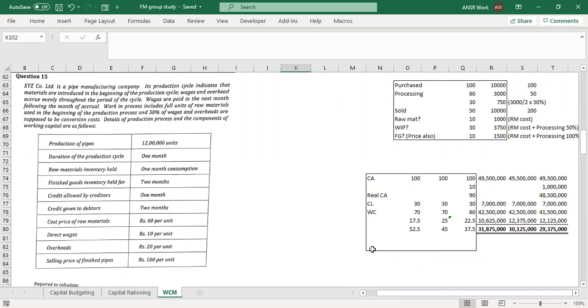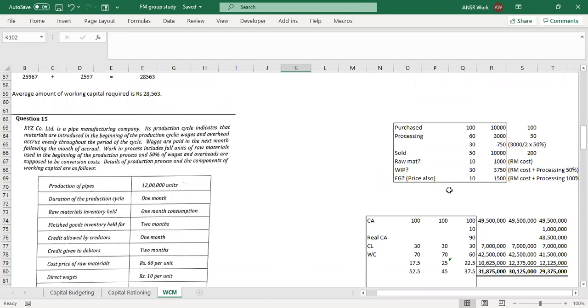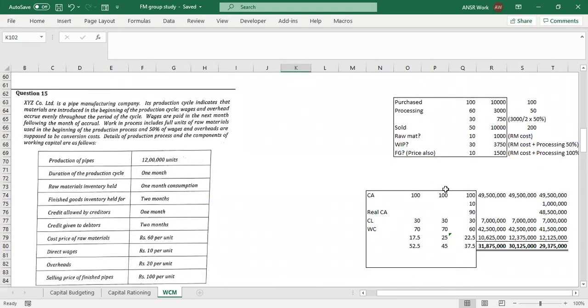So Dheeraj, one more point. Anytime they say do it as per the Tandon committee report, we should do all three, right? Yes, all three. They have given all three methods, so we have to do all three. And they have to give the core current assets in the question itself.